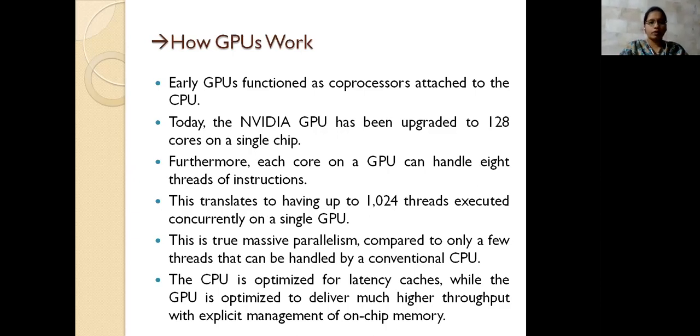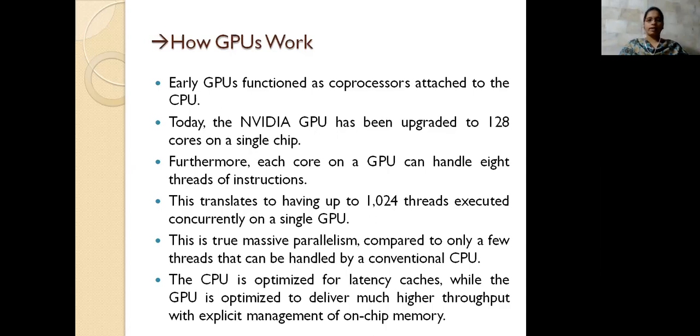Next, we are upgrading this GPU to 128 cores on a single chip. What the 128 cores represent is that each core does its own work. Furthermore, each core of the GPU handles 8 threads of instructions. That means each and every core handles 8 things, so 8 different parallel executions will be done.